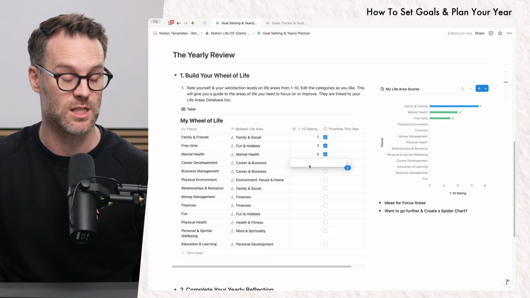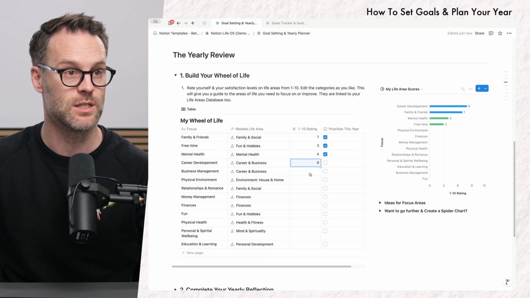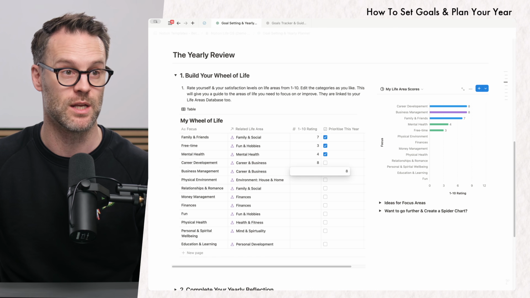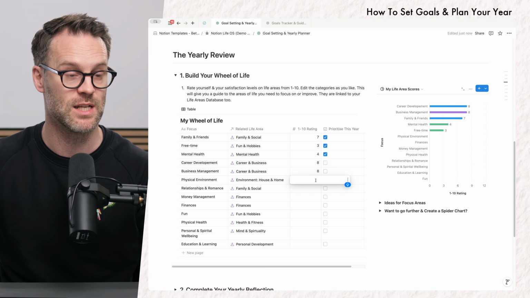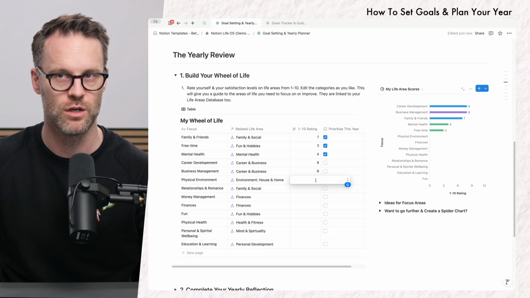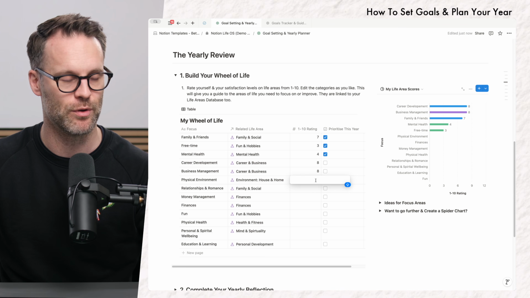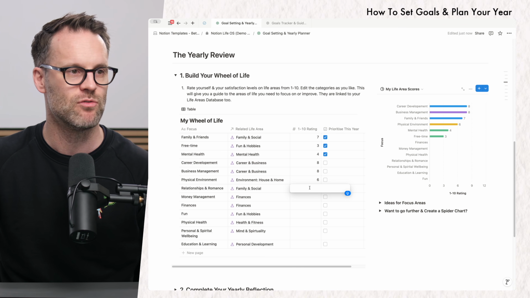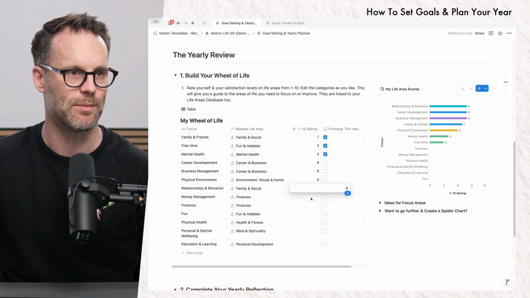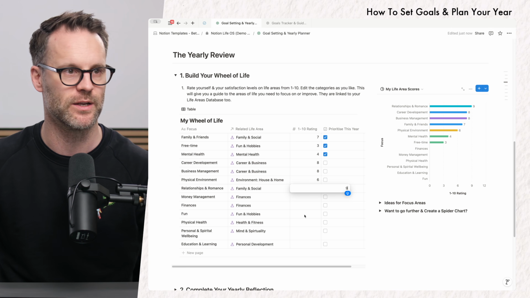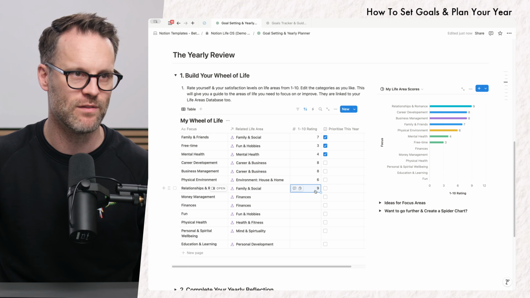Career, I think it's going well. Business management, definite improvements in the last year. That's going up to 8. Physical environment, we had a tough one, but it's okay. I'm going to put that at a 6. Relationships and romance, I'm happy. Come on, let's be bold about it. That's going well. Although, I could invest more time in it.